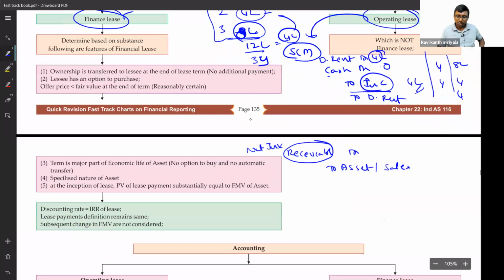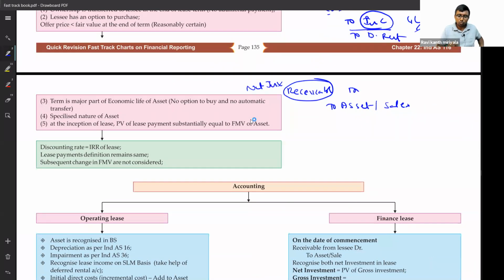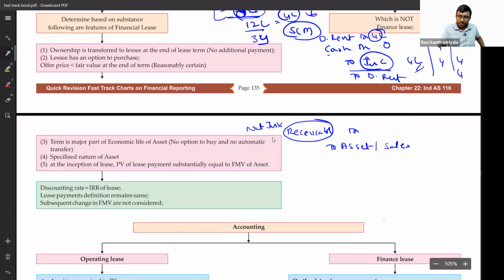Right. Generally, this is a very small thing, but some students are getting confused with it. I'll tell you what it is. See, what are we supposed to receive in 1, 2, 3, 4 years? This is in future cash flows. If I say future cash flow, some number, if I total it, then what do you do generally? Present value factor also I'll apply. Then I will get present value cash flows.